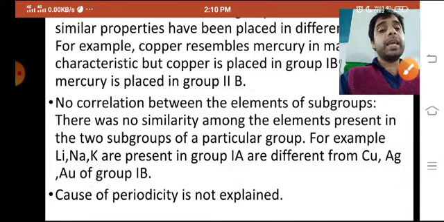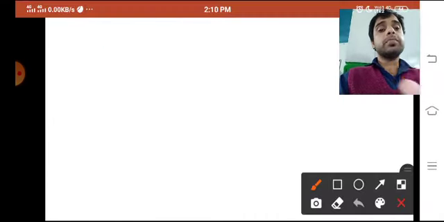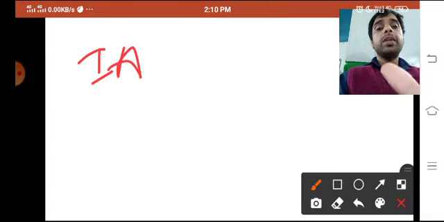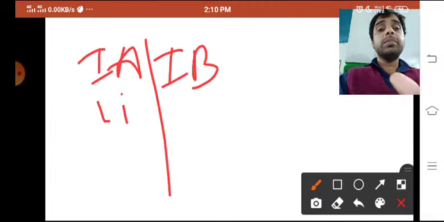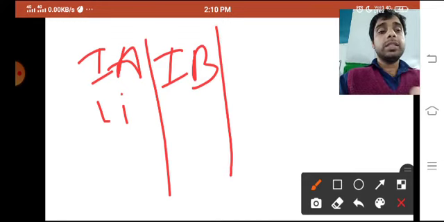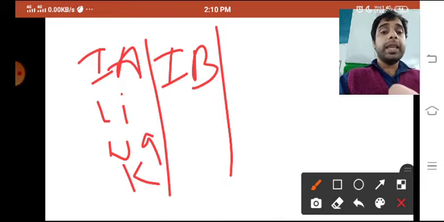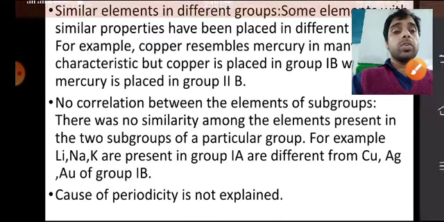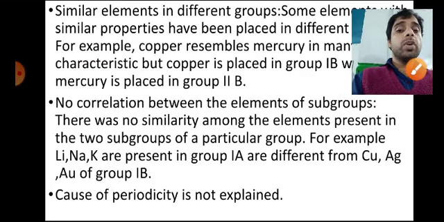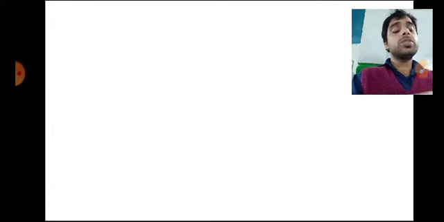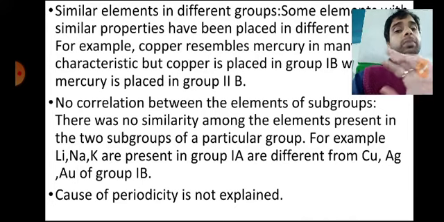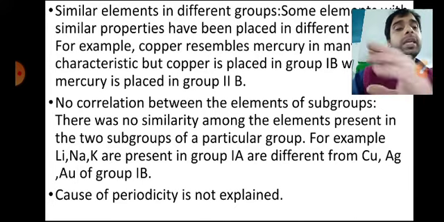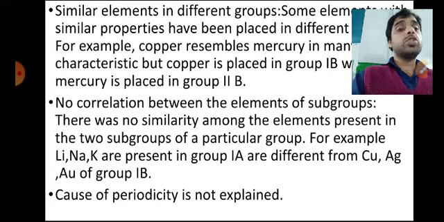Lithium, sodium, potassium have 1 positive charge, while copper has 2 positive.